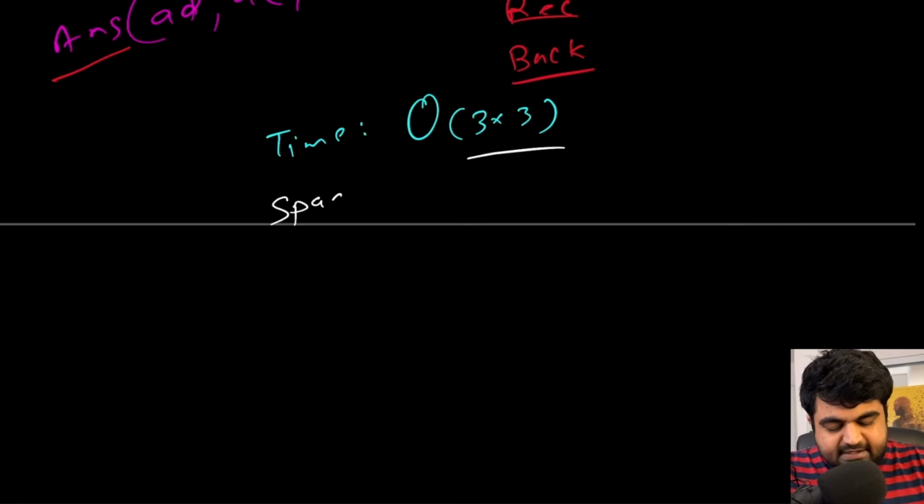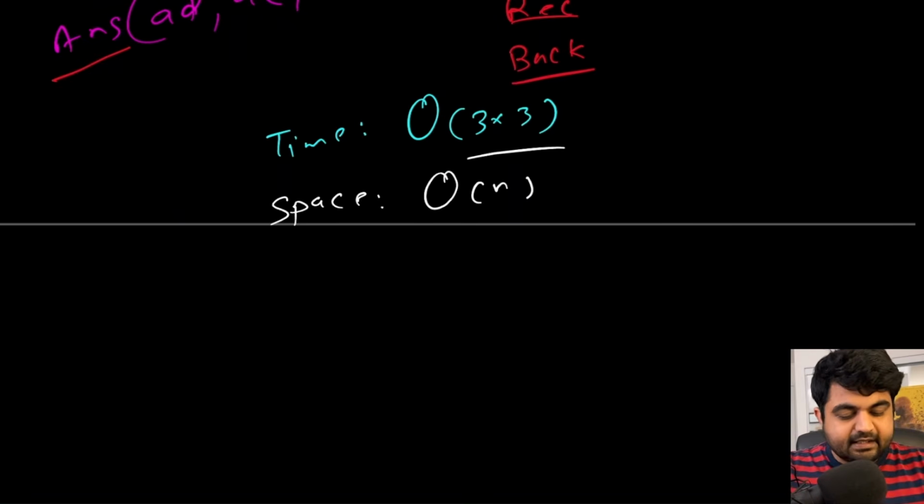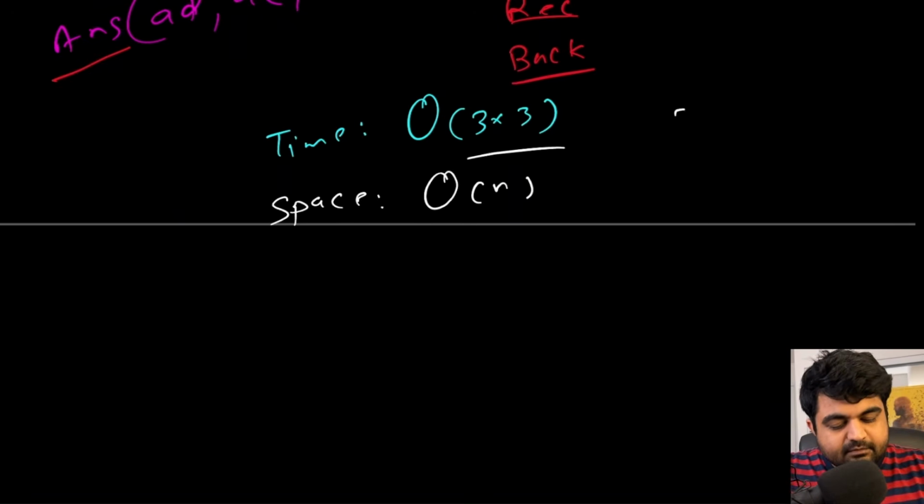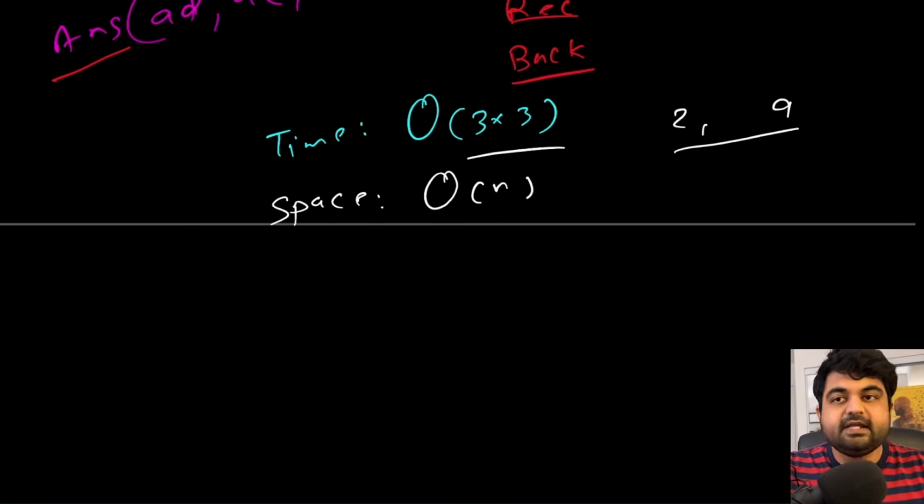For the space complexity, because we will have to create another array that contains all the mapping from the characters 2 to 9, we will have to store that, but that is going to be limited in scope. So instead of calling this big O of n, we can actually treat it as big O of 1, because the space complexity is not going to change. So now let's see the coding solution.